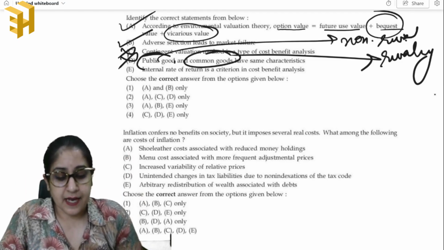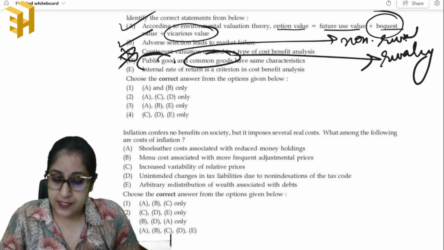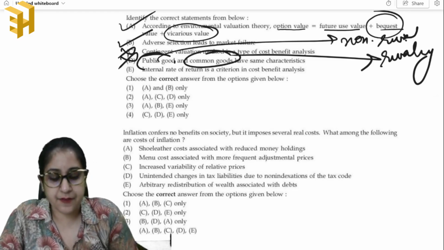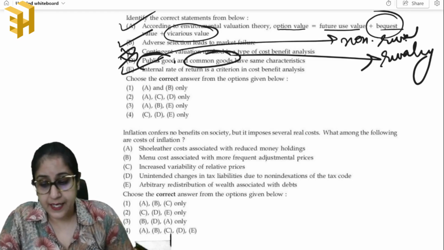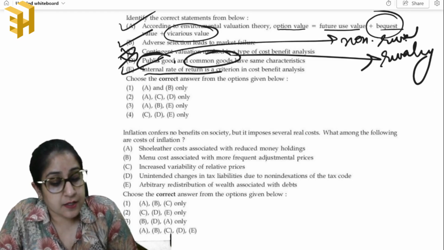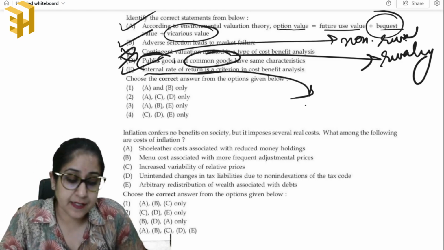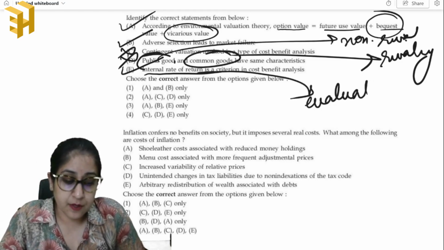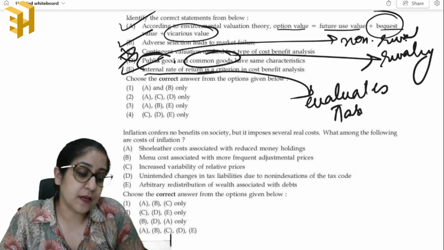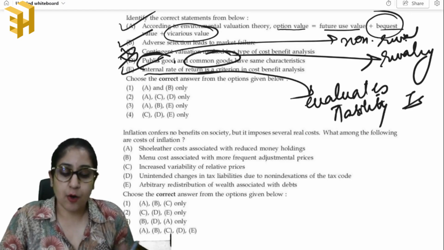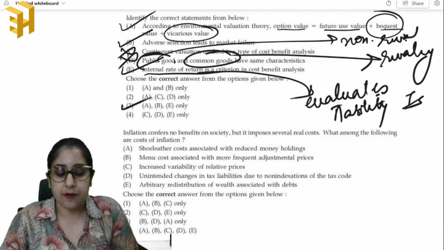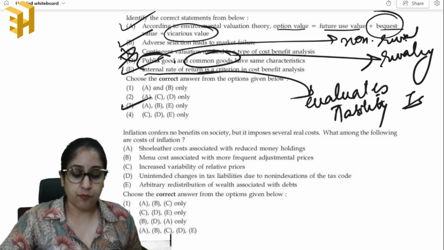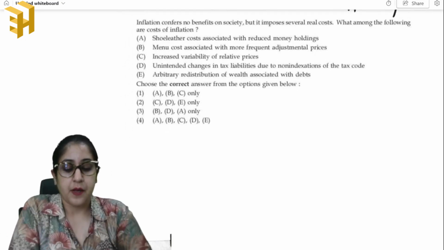Last is that internal rate of return is a criteria in your cost benefit analysis. Yes, this statement is true. So basically it evaluates the profitability that is achieved by certain investments. Okay, so that is what internal rate of return is. So A, B and E are correct. Okay. Now moving on to the next question.